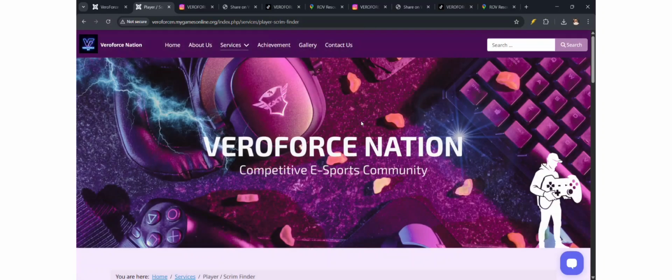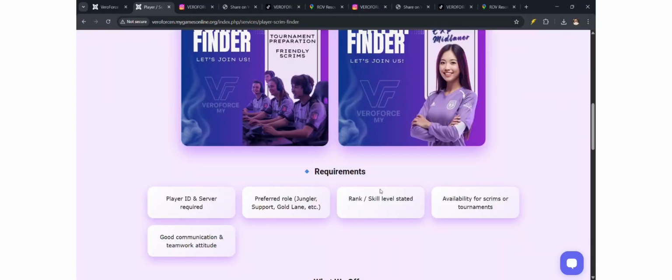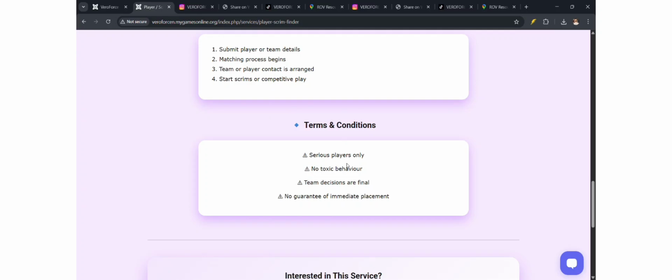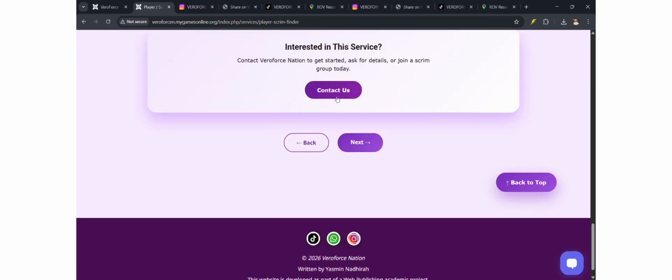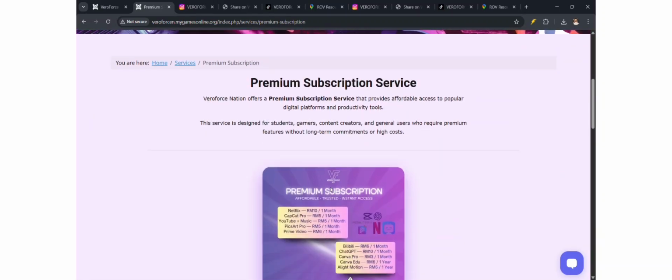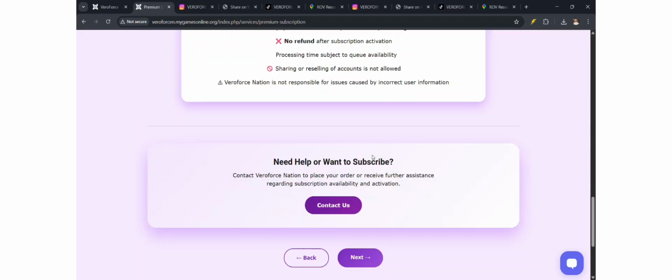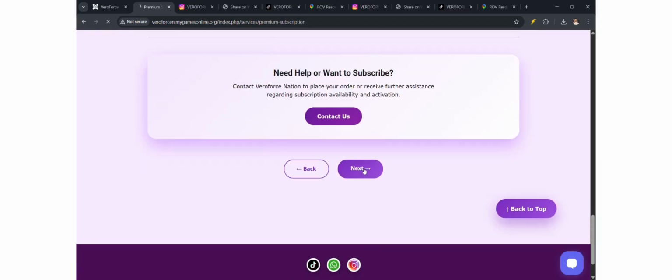Next, so this is our third service. We have an embedded poster, the information, and if there is any inquiry, they can click to contact us, and it will bring them to the contact us page. Next, we click next. This is our last service, also with an embedded poster and the information. Next.